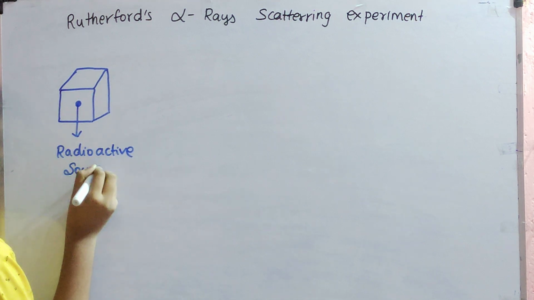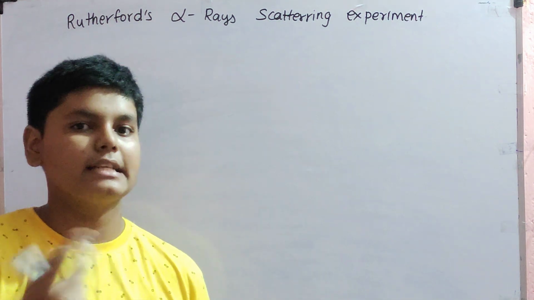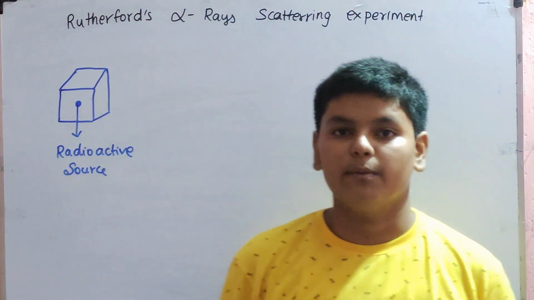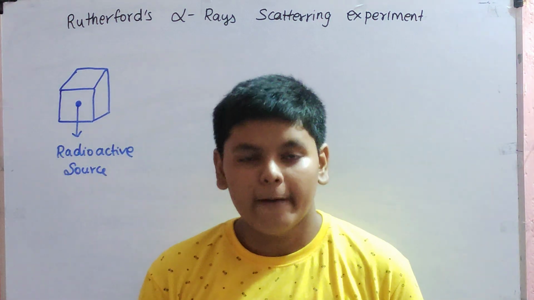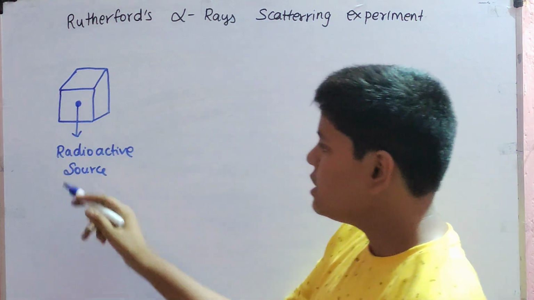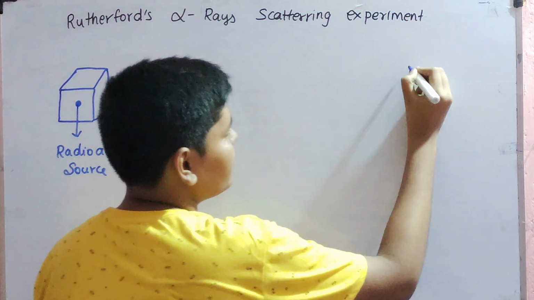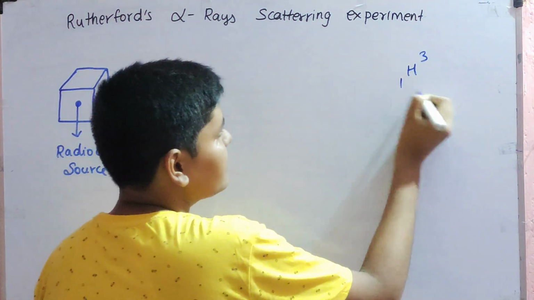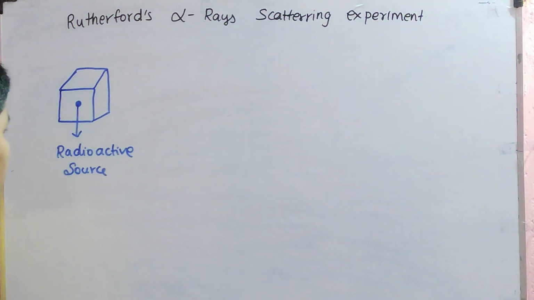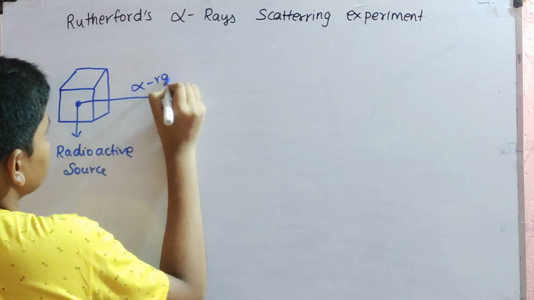What is radioactivity? Radioactivity is when an element excites itself and de-excites. Bohr's atomic model will explain this excitation, because Rutherford's model will also fail, and after that Bohr's atomic model will come, which will explain excitation and de-excitation. So a radioactive element is an element which can undergo excitation on its own. One example which I had given was hydrogen 3, called tritium. This is also a radioactive element. So this radioactive source passed some beams. These rays are called alpha rays. What is a beam?